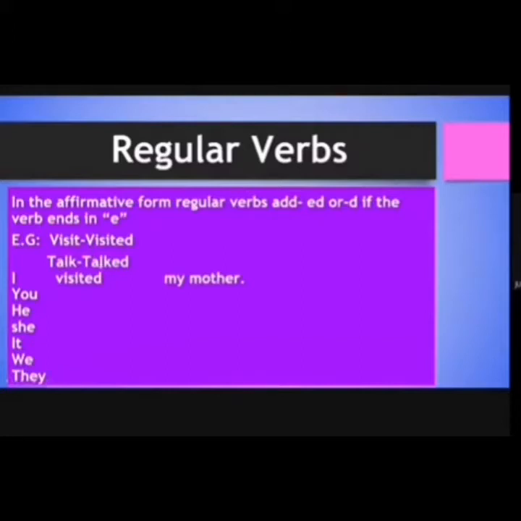For example, in the sentence, I visited my mother. You can see that the verb adds ed, ¿ok? Visited, ¿ok? Tú puedes ver que al verbo se le aumentó ed, ¿ok? I visited my mother, you visited my mother, he visited my mother, she visited my mother, we visited my mother, and they visited my mother. This is the regular verbs. Estos son los verbos regulares.